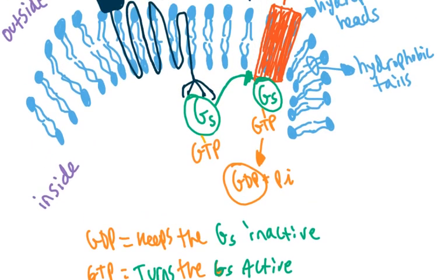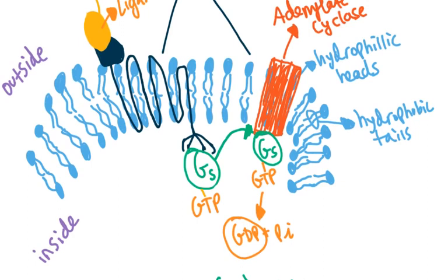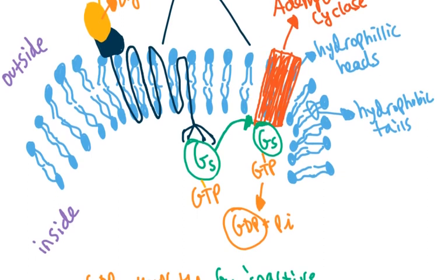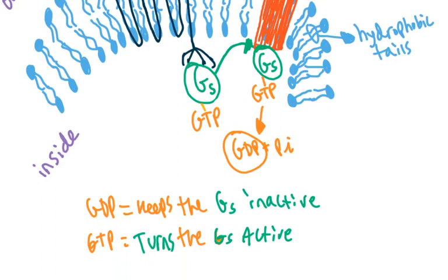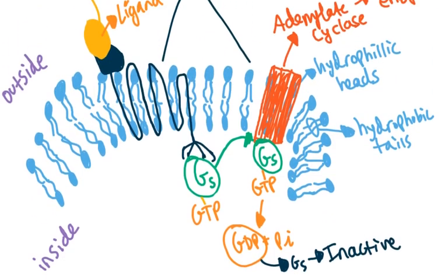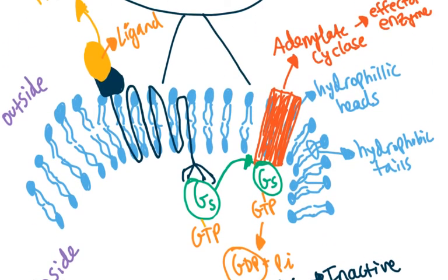So right here, once the G-stimulatory protein is bound to the adenylate cyclase, an inorganic phosphate is broken off from the GTP, and so that GDP goes back and turns the G-stimulatory protein back to inactive. All right, so this in turn causes the G-stimulatory protein to be inactive, as it initially was, because now it's done its job. It has now bound to adenylate cyclase.